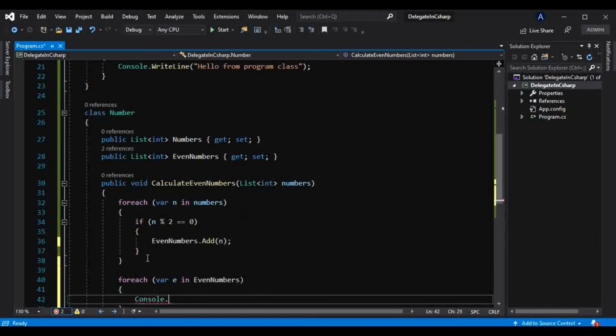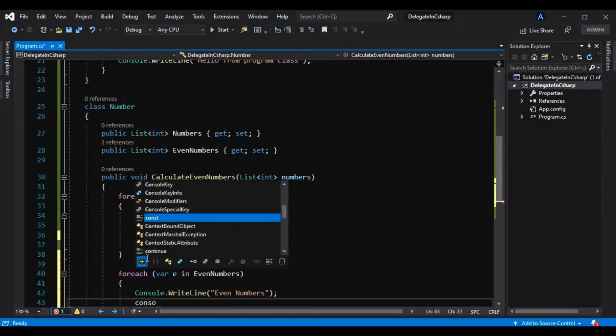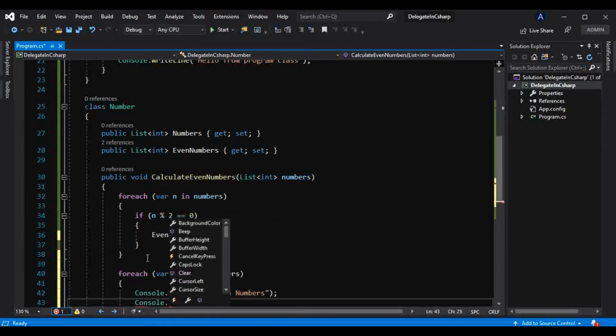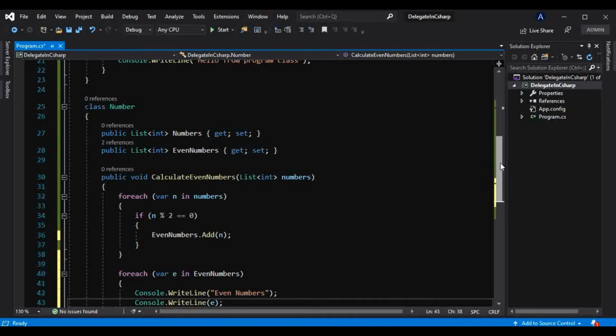Okay, and I want to show that onto the console. Console dot WriteLine, even numbers, and I will use another console here, Console dot WriteLine and that number. Okay, which will be printed line by line onto the console.